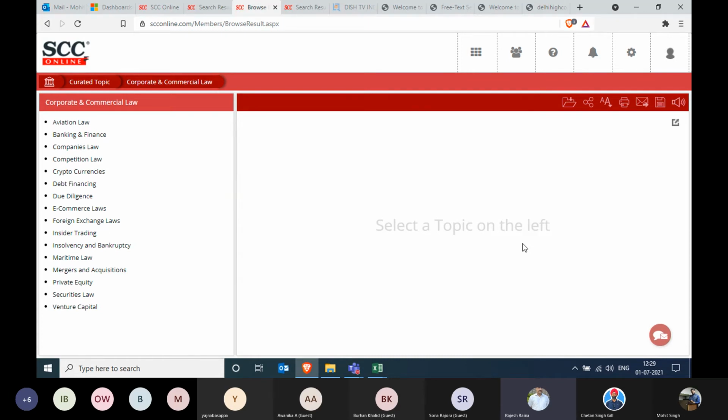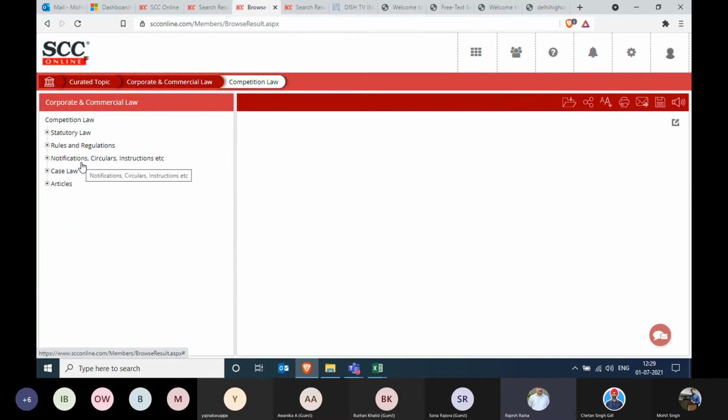Let's choose one, like competition law, and under that you will find various statutory law, the case law, the notifications, rules, etc. All are clubbed together over here. Though these same are available through word search, there the information is in different databases. It's all scattered. But in this case, we have curated it. We have picked from various databases and put together at one place.